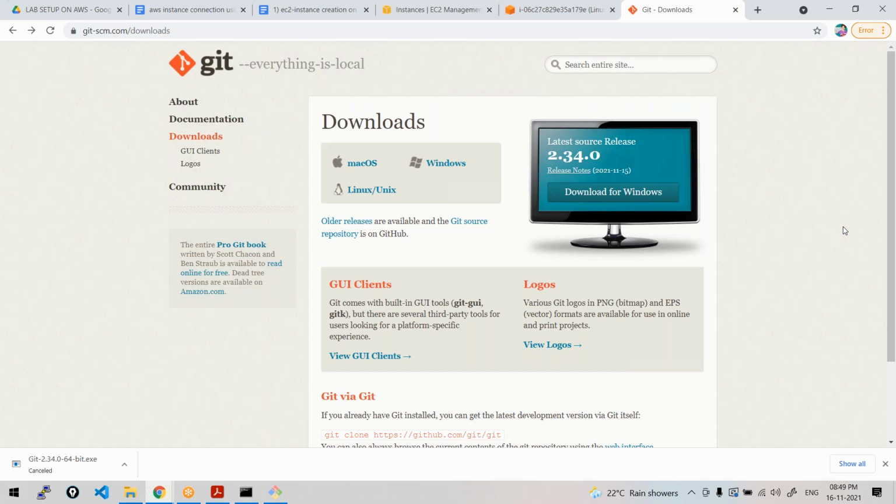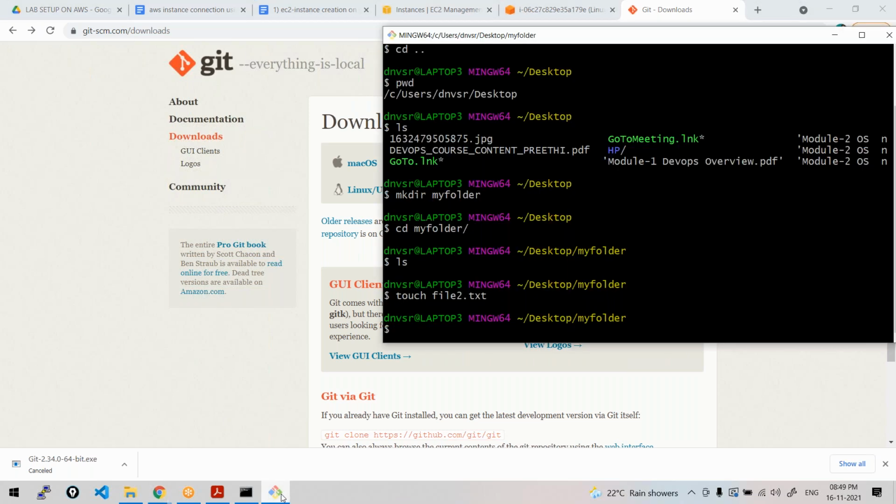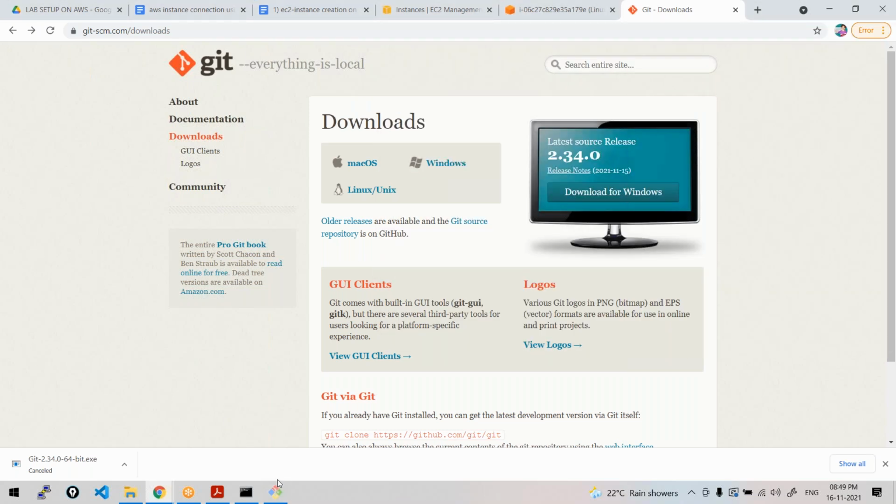Any more questions? Why do you use Git for Windows? Direct default command prompt is there in Windows. Is that your question? We are not using Git at all here. Here I want Git Bash. Git Bash is an SSH client. What is SSH?